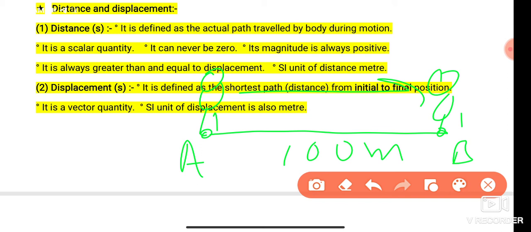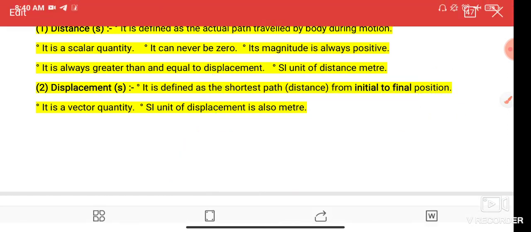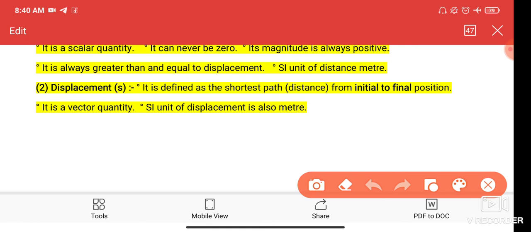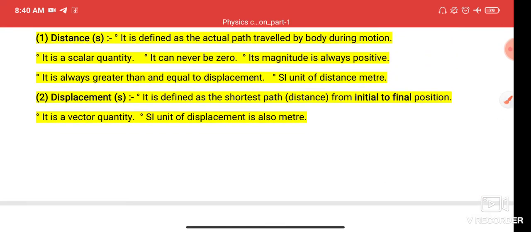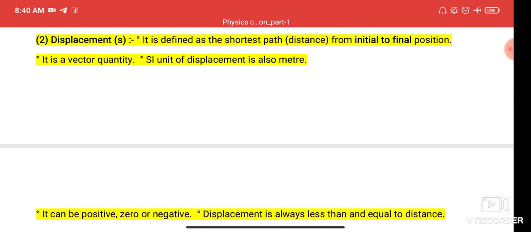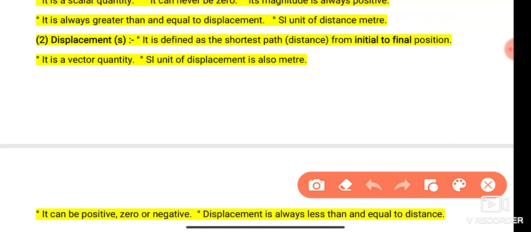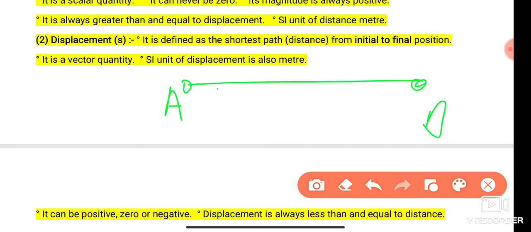And what is the displacement? The direct distance, or shortest path, between the initial and final position. Initially he starts his journey from here and finally he reaches point B. So the distance and displacement are equal in that case. Now take another case. Suppose an object starts from point A and reaches point B, then comes back and reaches halfway at point C.